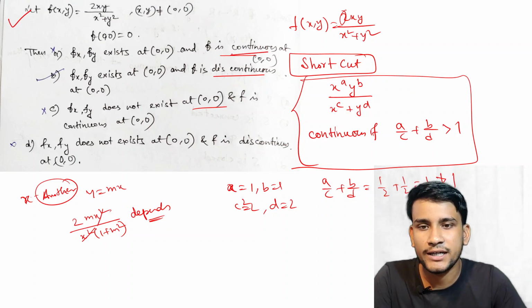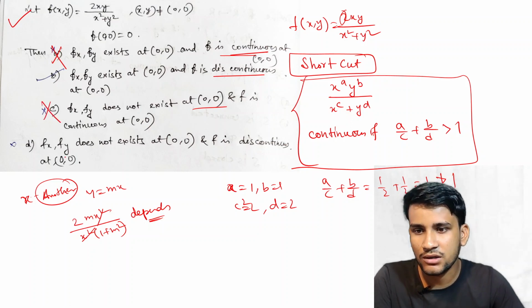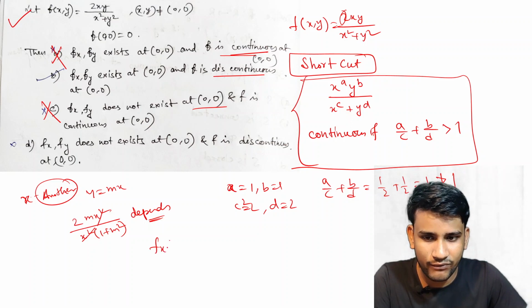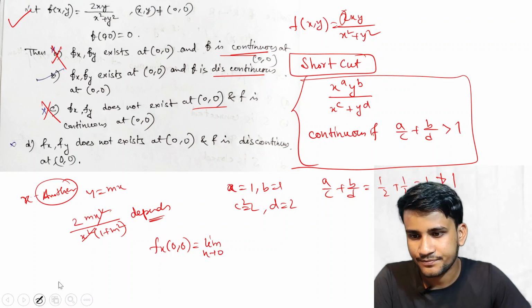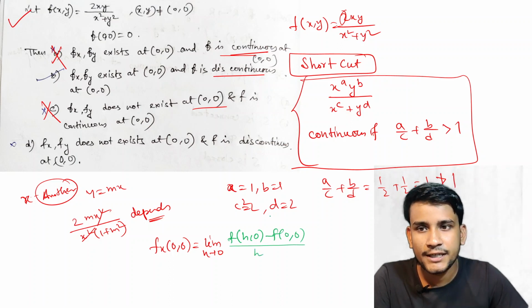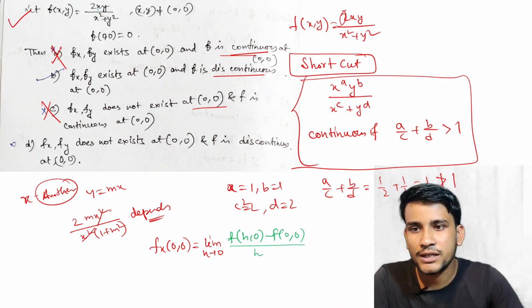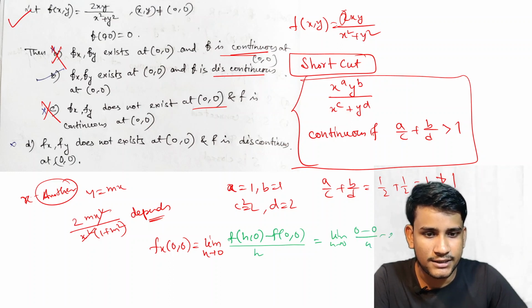So f is continuous? No. F is discontinuous and the limit does not exist. So we can now find fx(0,0). So fx(0,0) equals limit h tends to 0, f of (h,0) minus f(0,0) by h. F of (h,0) means if we put it here, this is also 0. So limit h tends to 0, 0 minus 0 by h, this is 0.